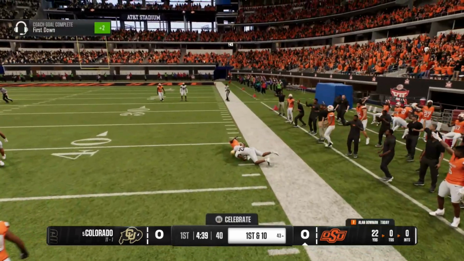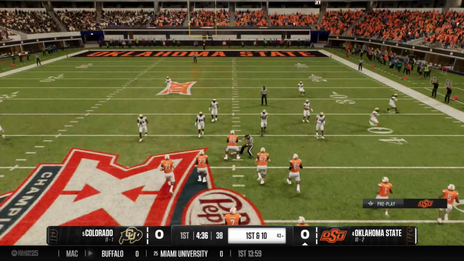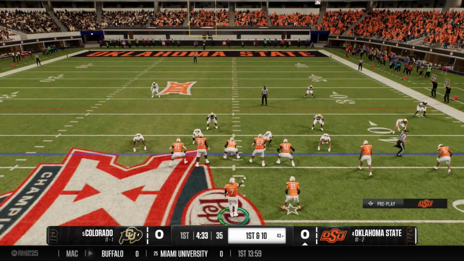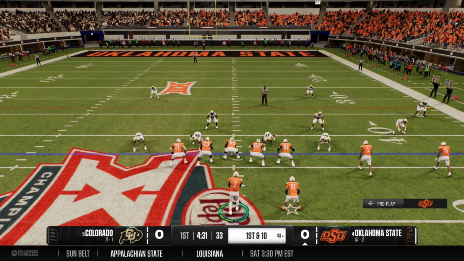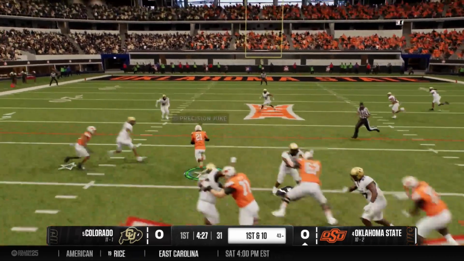Who's that? Number 1? Who's number 1? We're not going to be able to see. I should know that as an Oklahoma State fan, but I don't know the numbers. Oh, that's Stribling. Oh my gosh, that's Stribling, of course. Famously, it's Dez Bryant's number. Still got that jersey in my locker.